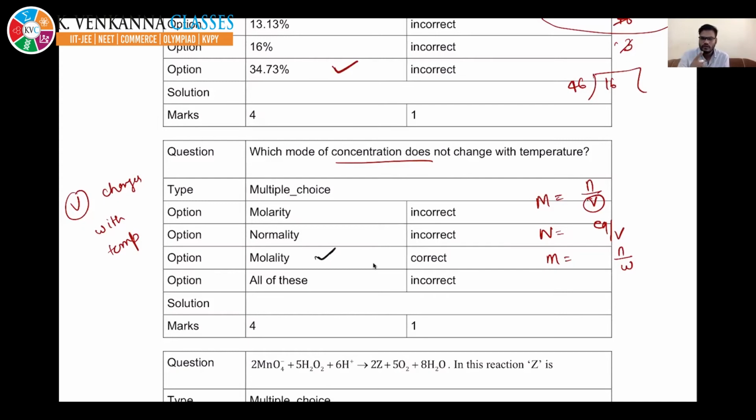As volume may expand or contract, the properties which are dependent upon volume can change with respect to temperature. This is important. That is why molality does not change with temperature. So this is one of the good questions which you can remember.